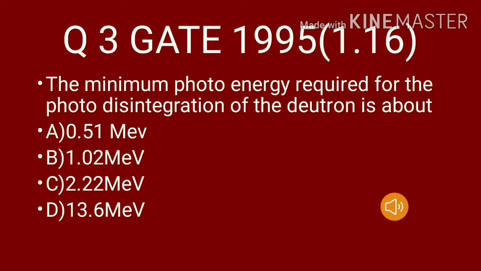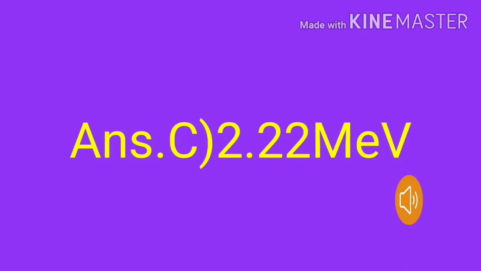Question number 3 is asked from GATE 1995. The minimum photon energy required for the photo disintegration of the deuteron is about: A, 0.51 mega electron volt; B, 1.02 mega electron volt; C, 2.22 mega electron volt; D, 13.6 mega electron volt. Answer C, 2.22 mega electron volt, is the correct answer.